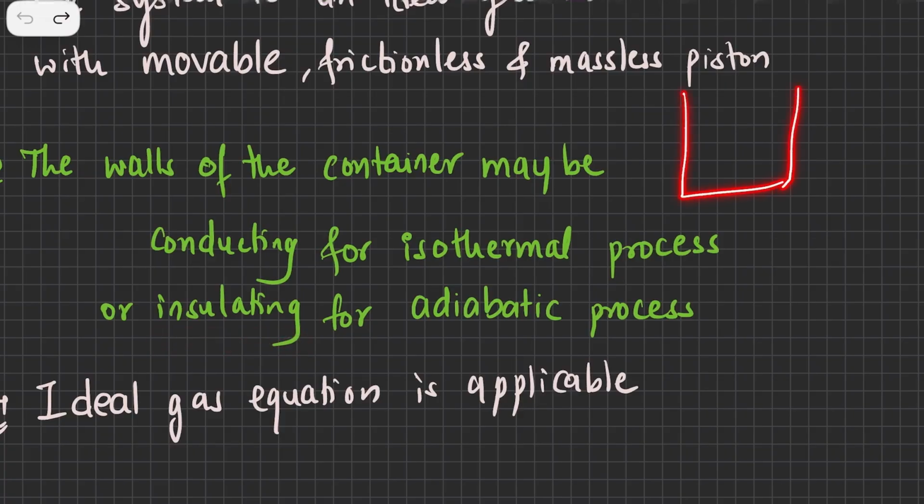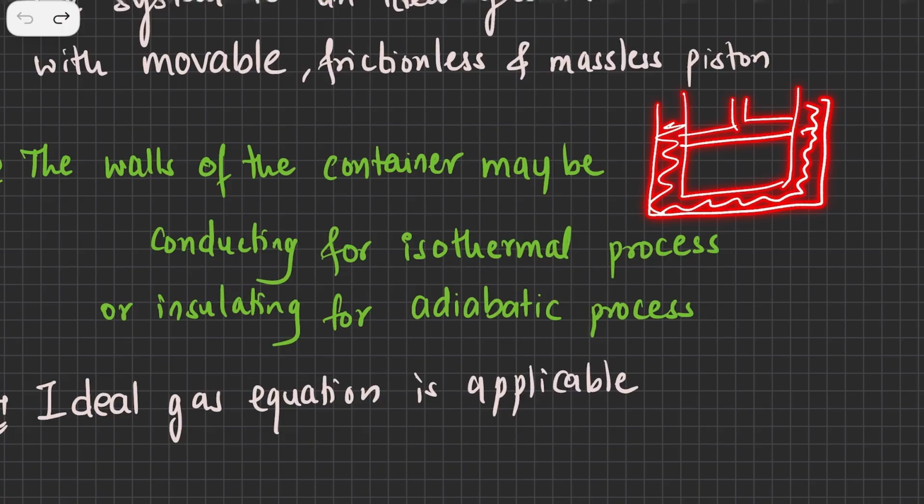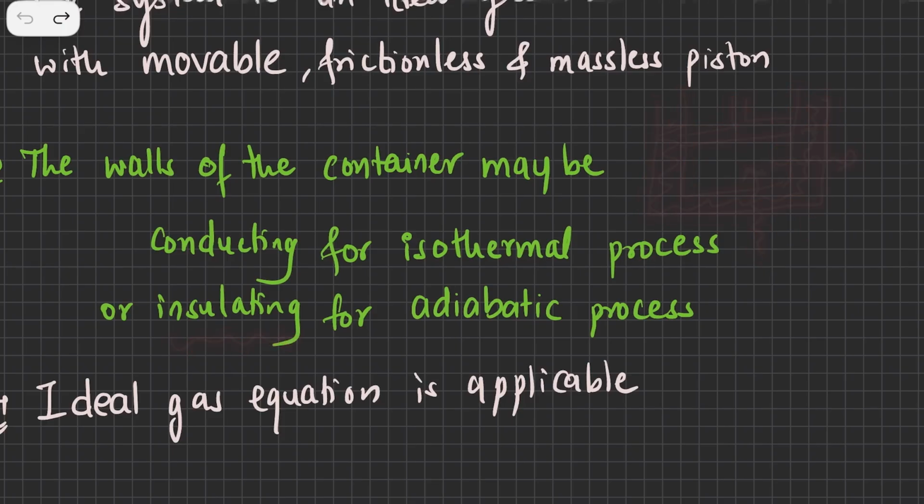So I may have a piston or a system which is insulated from the surroundings. Let's say this is the insulation. So heat is neither going to flow out nor going in. This means the system is insulated, and if it is insulated, the heat energy is kept constant.